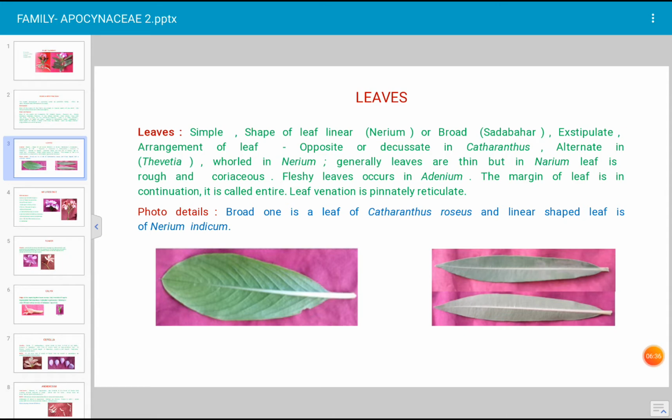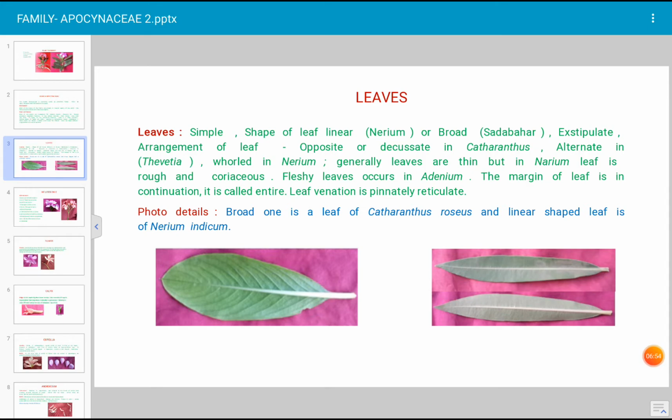Rough leaf. It is a leaf of a xerophytic plant. It is a thick leaf. And fleshy leaves occur in Adenium, one more example of this Apocynaceae family. It is the name of the plant, Adenium, and it has fleshy leaves.